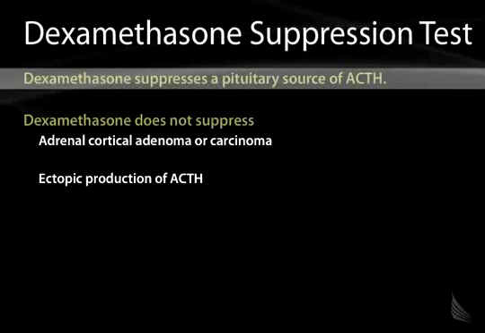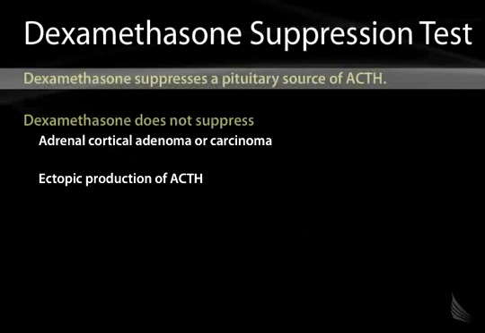Let's take an example of a patient with a pituitary adenoma, a hypersecreting pituitary adenoma. If you were to give them a low dose dexamethasone suppression test, it would not inhibit ACTH secretion from the pituitary adenoma, because the pituitary adenoma has a decreased level of sensitivity to feedback inhibition. But it still can be feedback inhibited at larger levels. So if you administer a high dose level of dexamethasone, you will shut off ACTH secretion from the pituitary adenoma.